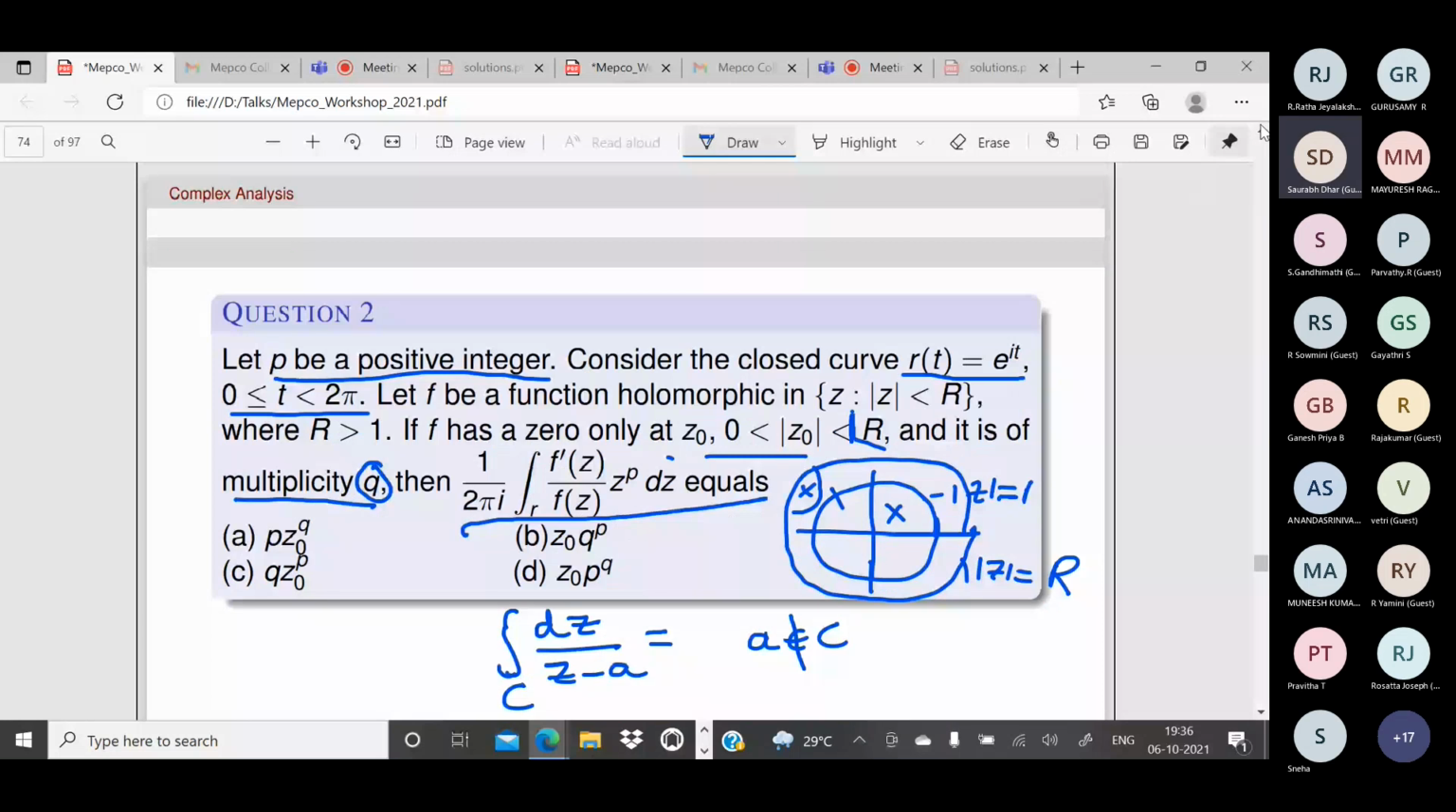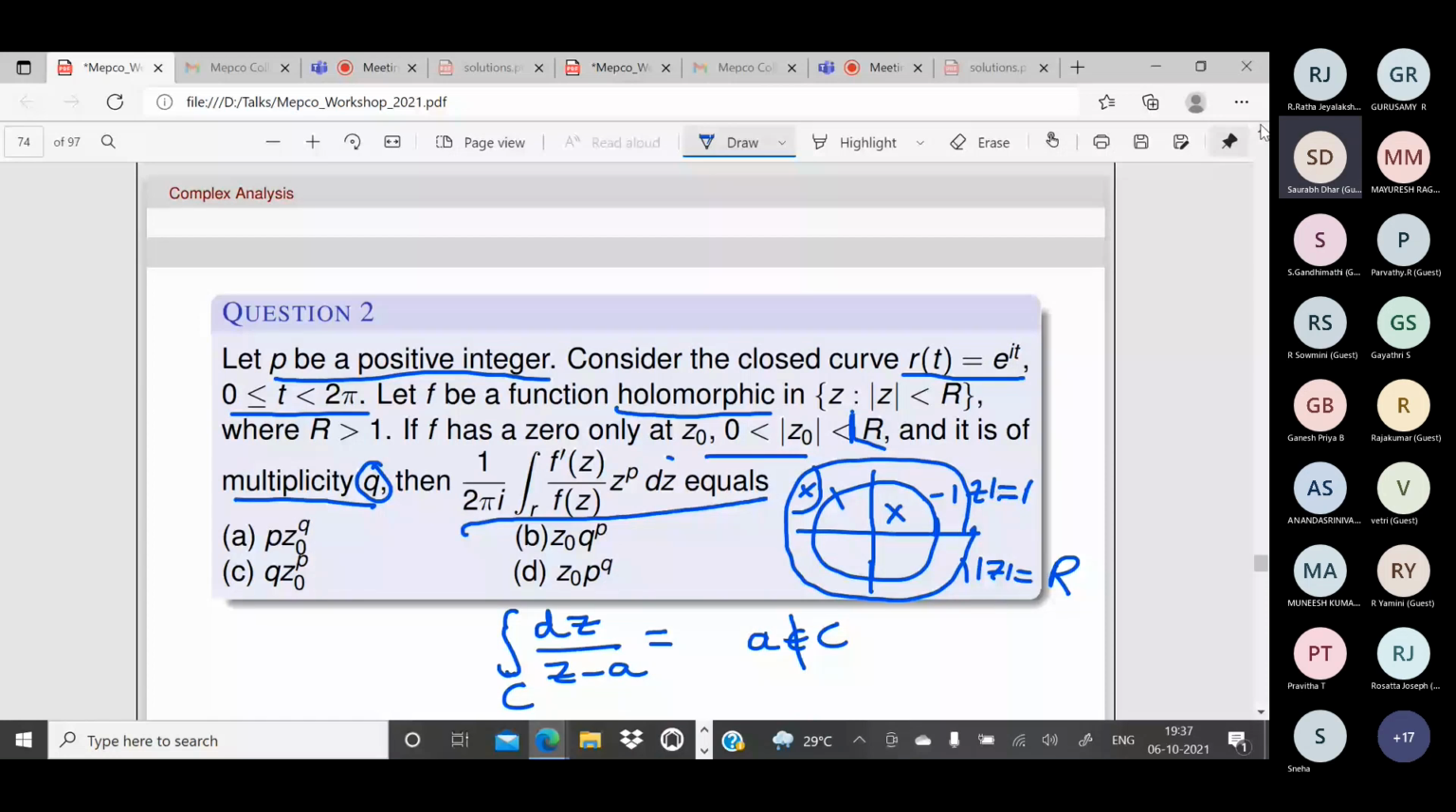e to the power i t, t from 0 to 2 pi. So the winding number is how much? 1. Only 1. So no need to worry about whether f has a pole or not. f is a holomorphic function, so how many poles will it have? 0 poles. So no need to worry about it. And we are given that it has only a zero at z naught, of order q. So what is the answer?